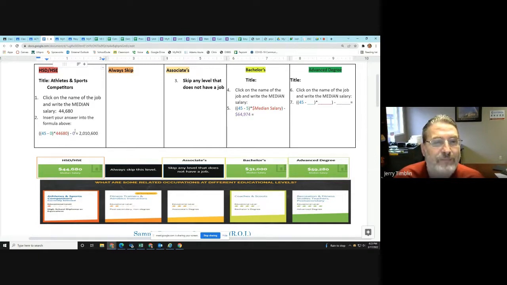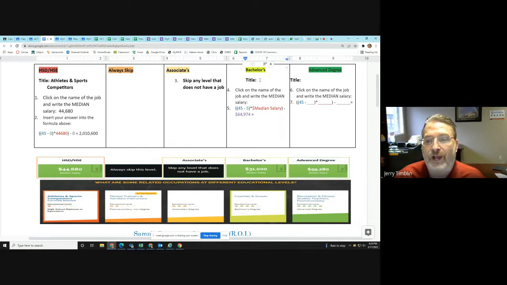This is just about doing the math. So forget about the fact that it's talking to athletes and coaches and things. Just look at it as a math problem example. So there's no subtractions, so it's just 45 times 44,680, you get $2,010,600. And then when you get over to the bachelor's degree portion, it gets a little trickier.